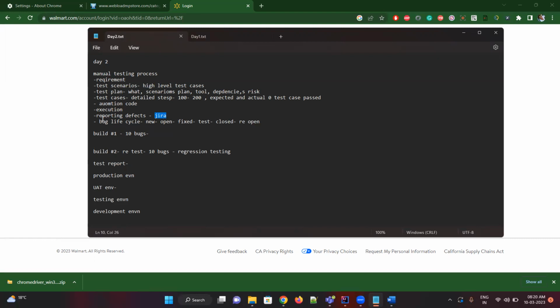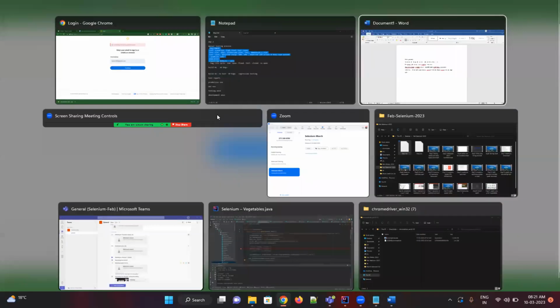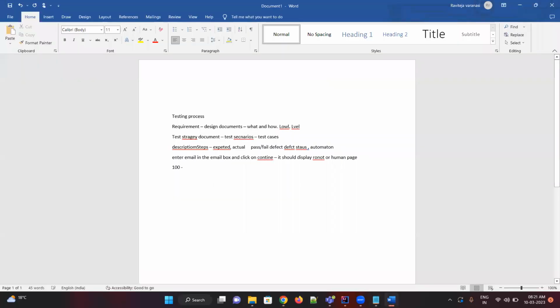After that, once you report the bugs, your developer will go through them. Okay, I got 10 bugs. Once you're done with all the test execution, we'll be raising bugs based on our test cases. Now your developer will go through all the bugs, and he will fix a few. Fix means he fixes the code and deploys it. And a few he may do in other releases, which we call deferred.